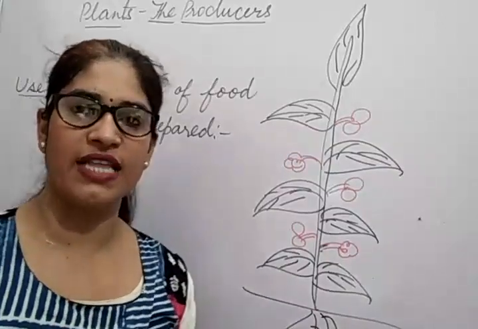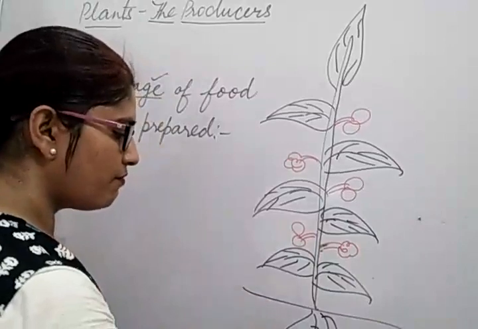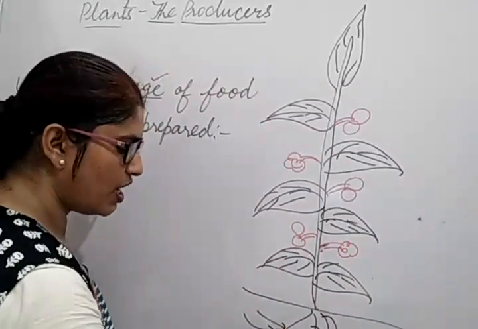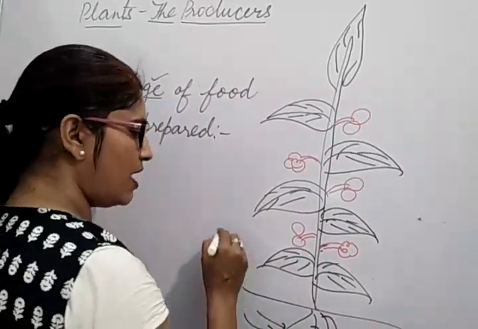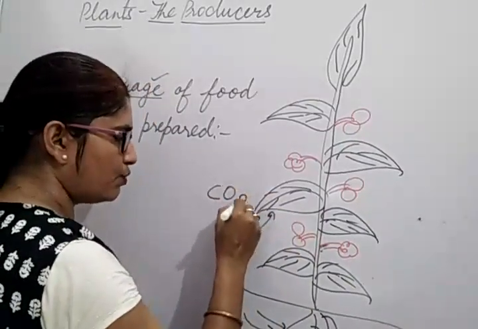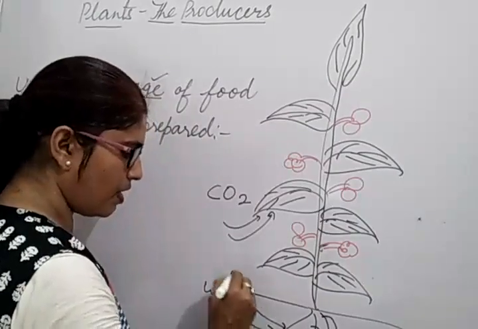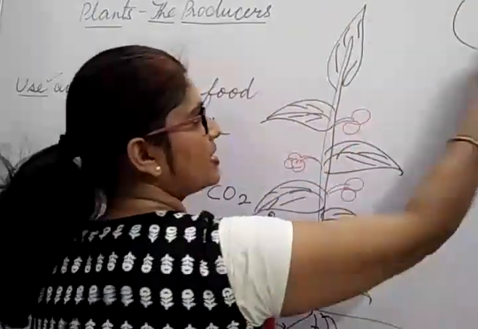Plants are able to make their food with the help of water which they absorb from the root, then CO2 from the environment, and sunlight.